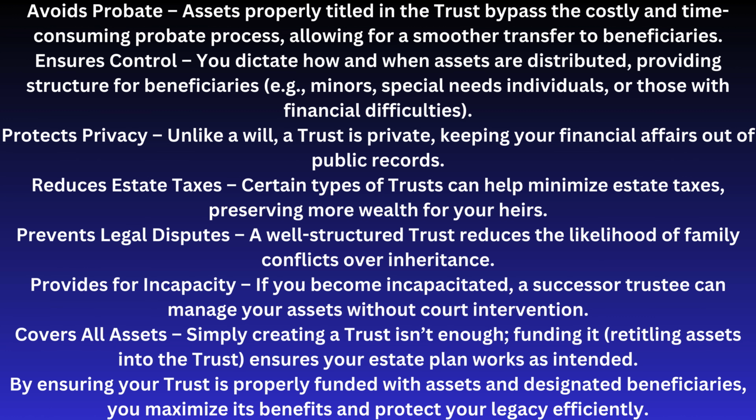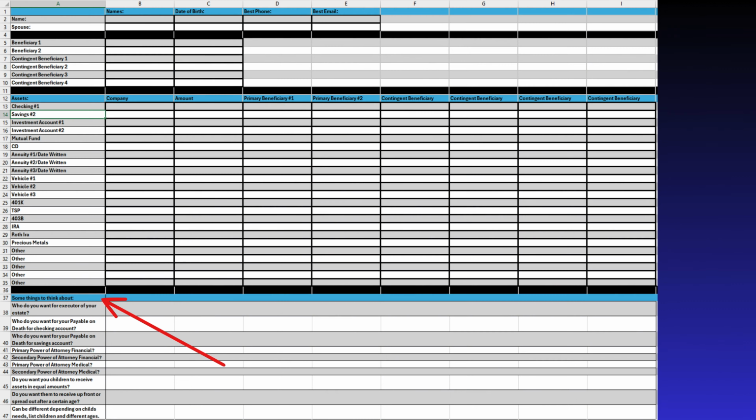By ensuring your trust is properly funded with assets and designated beneficiaries, you maximize its benefits and protect your legacy efficiently. Once you complete your assets section, you will move on to row 37, where there are some important things for you to think about regarding your trust. These will need to be thought about by both you and your spouse. Row 38 starts the first question with, who do you want for executor of your estate? Appointing an executor for your estate in relation to your trust is crucial for ensuring that your assets are properly managed and distributed according to your wishes.